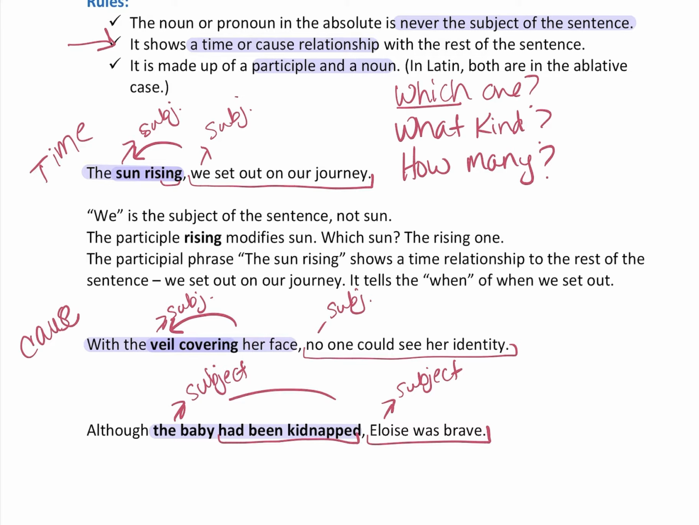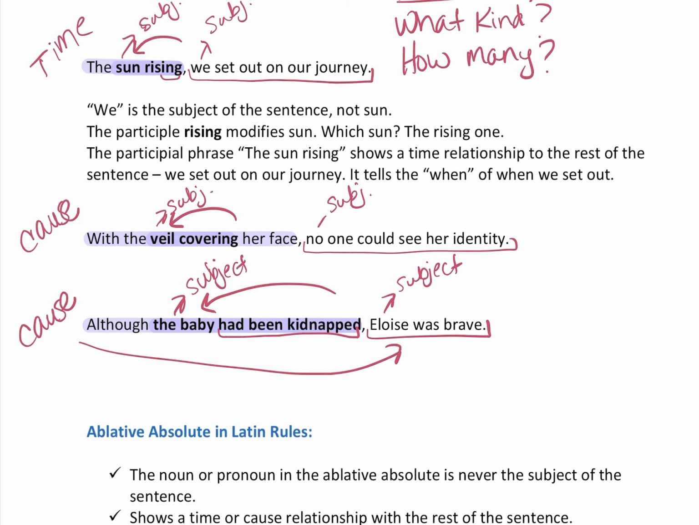What does it modify? It modifies baby. Which baby? The kidnapped one. And then this is the whole participial phrase: although the baby had been kidnapped. It shows a cause relationship with the rest of the sentence. The rest of the sentence is Eloise was brave. Why was Eloise brave? Because she needed to be, because the baby had been kidnapped.